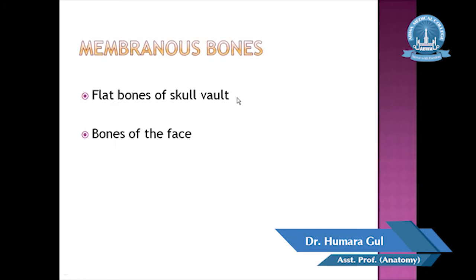So what happens in membranous bones? First, mesenchymal tissue, the embryonic tissue, forms the membranous sheet. Then these membranous sheets are calcified by the deposition of calcium salts, and bone cells are formed inside these membranous sheets, and bone will develop. The examples of bones that develop by the intramembranous method of osteogenesis are these two: flat bones of the skull and bones of the face.